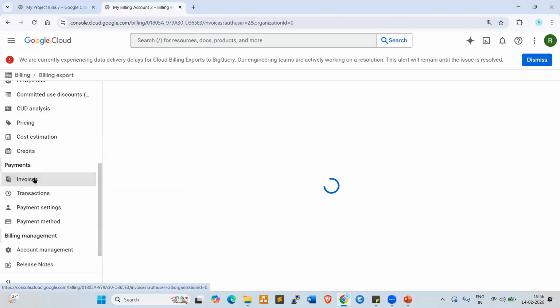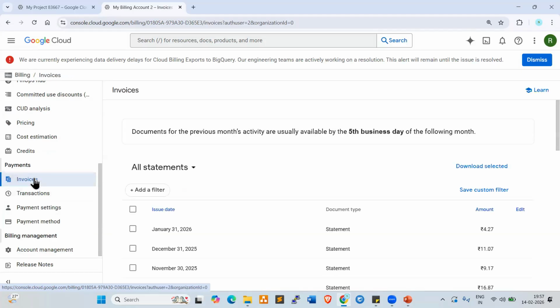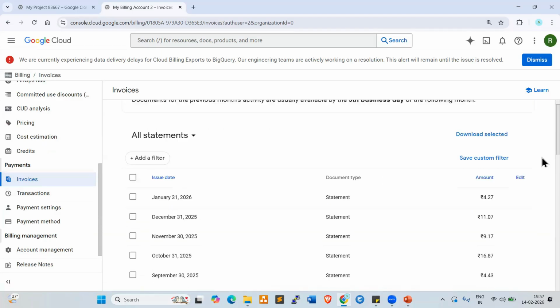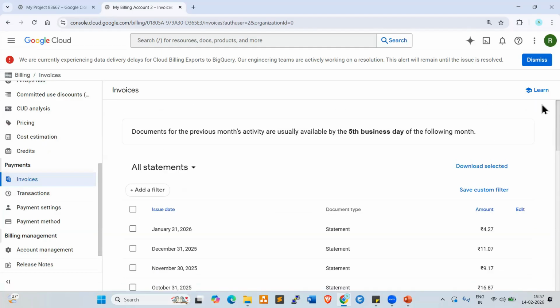Invoices. Yeah, these are all invoices. So project wise, you will get the invoices. I have only one project, that is why it is not showing here. So project wise invoices, project wise transactions, project wise bills, project wise budgets, you will get all the information here. If you are using only one project, mix and match will happen. For segregation, we can use the projects.